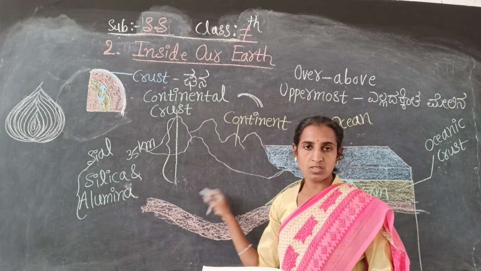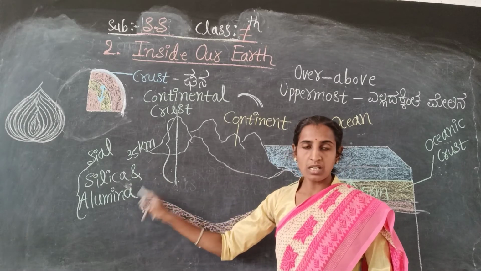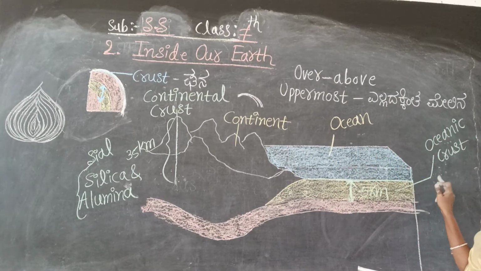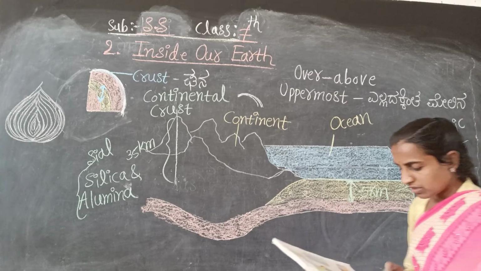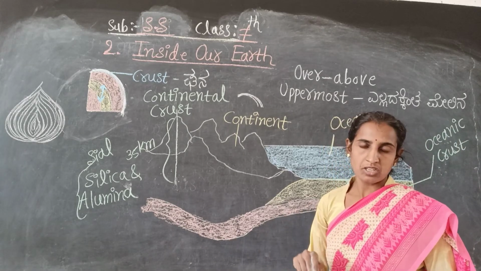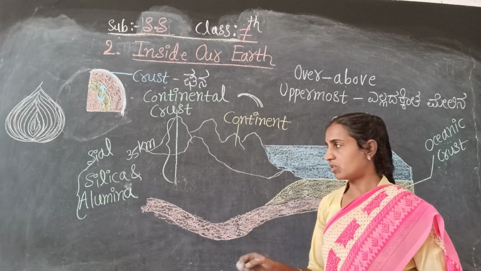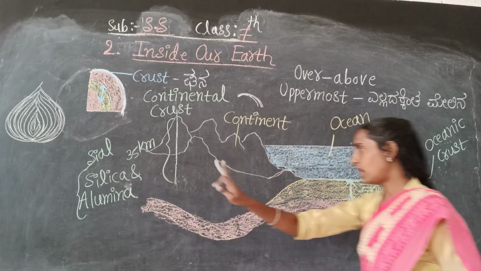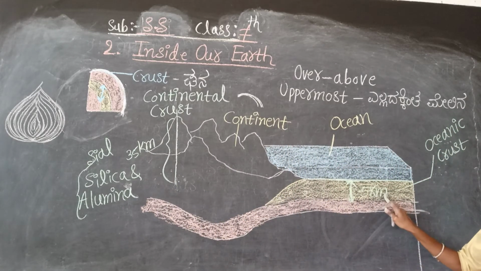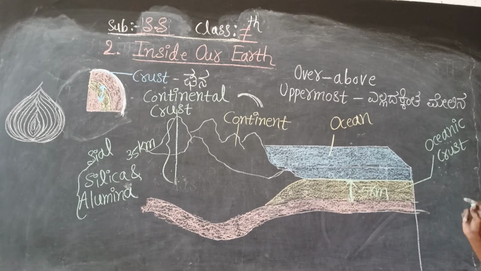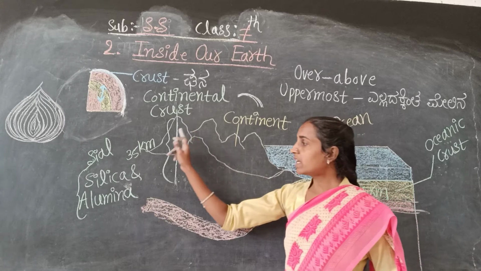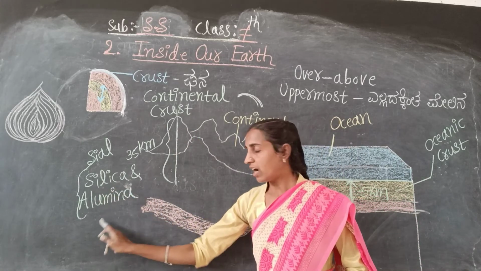The continental crust consists of silica and aluminum minerals, and the oceanic crust consists of silica and magnesium. The oceanic crust consists of silica and magnesium, but the continental crust consists of silica and aluminum.